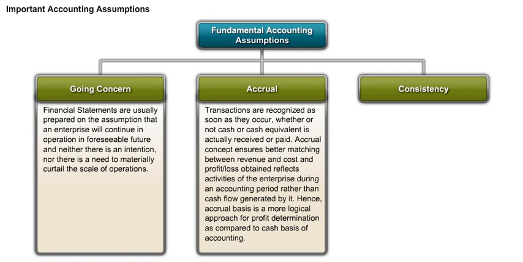The accrual concept actually ensures a better matching between the revenue and cost, and the profit and loss obtained on this basis reflects the activities of the enterprise during an accounting period rather than the cash flow generated by it, which is very true. Hence, the accrual basis is the more logical approach for profit determination as compared to the cash basis of accounting. See, in the cash basis of accounting, you book the expense and the income only when you actually receive the cash, which does not give you a correct picture. So accrual basis is the most logical approach for profit determination.